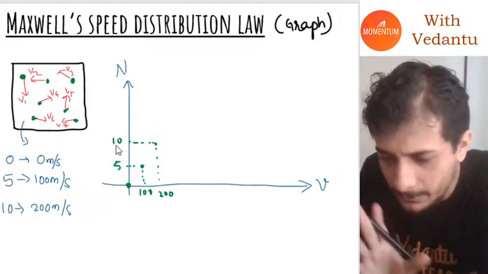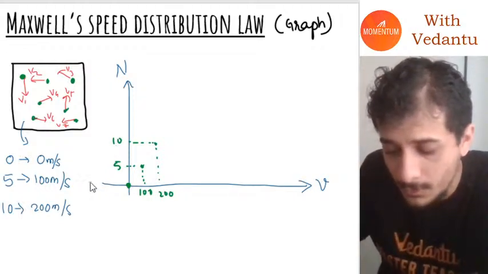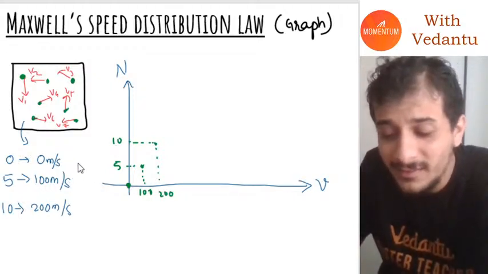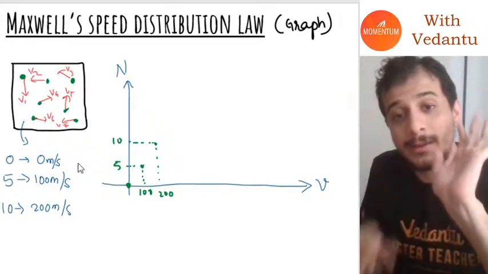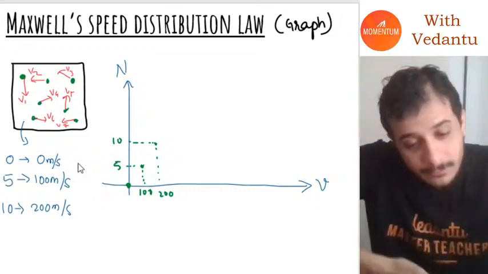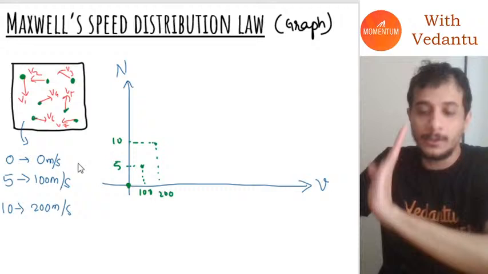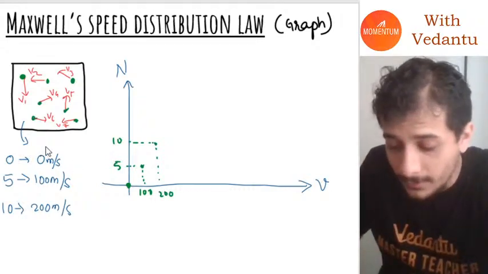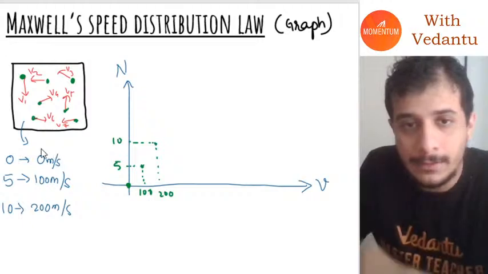Guys, I hope everybody is following so far. Spaceman is asking, sir, how fine? Spaceman, this is experimental data which I'm explaining, and I'm explaining how the graph comes. Experimentally I measure the speeds of every molecule, and this is what I get. Based on that, I'm trying to make the graph. This is experimental data, my friend.